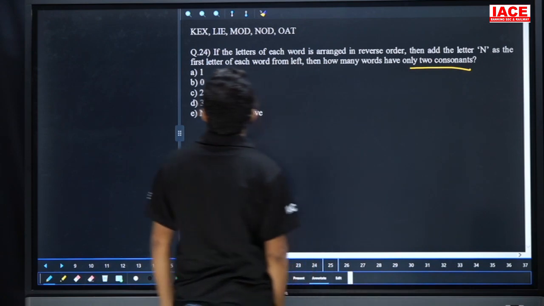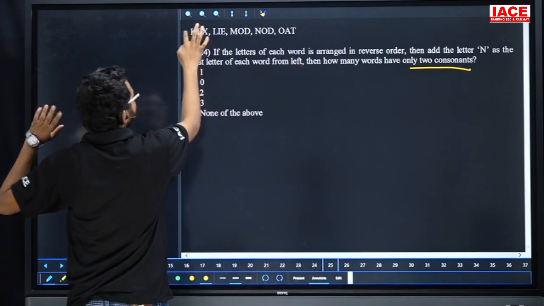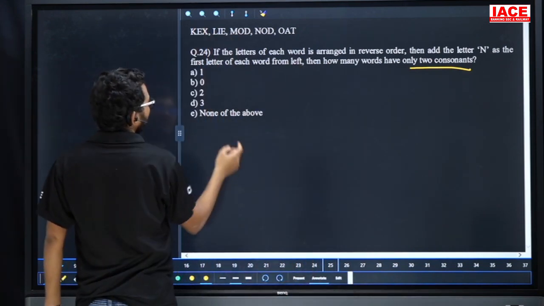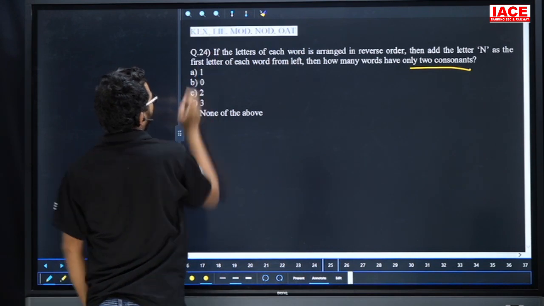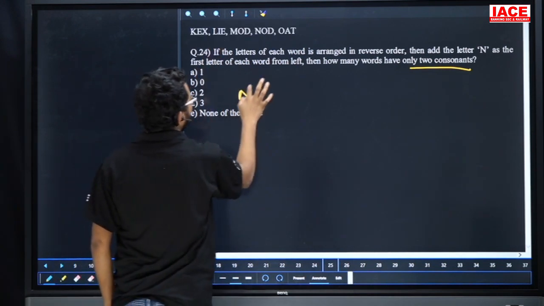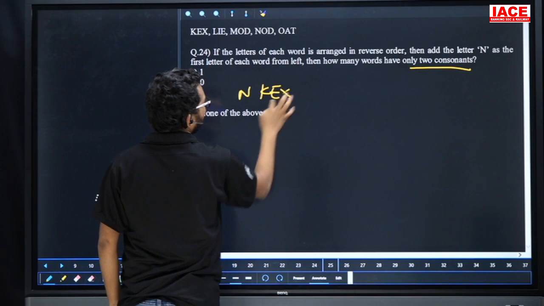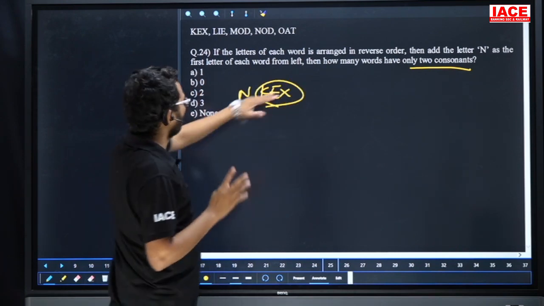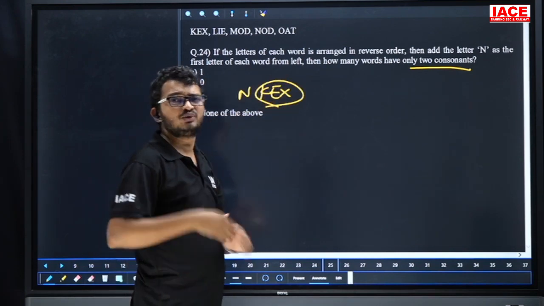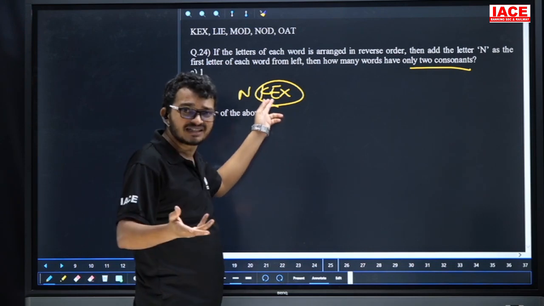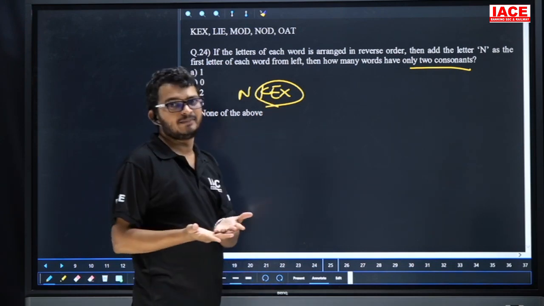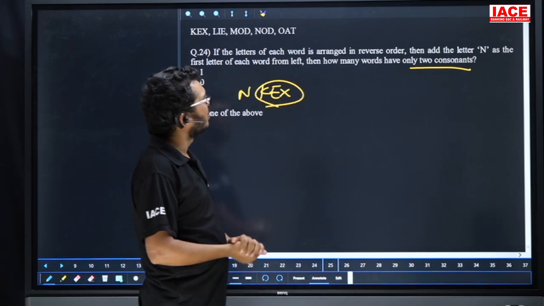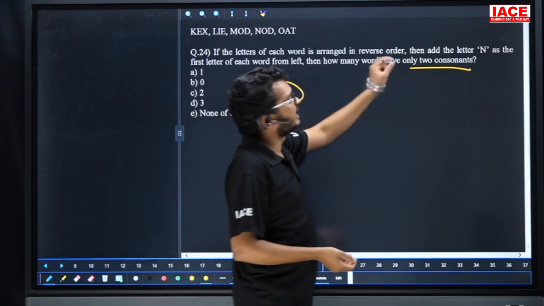That means we are going to add N at the starting. For here, KX, we are going to add N at the start. Friends, no need to do any reverse, and whether we reverse or not, the word before and after is the same. They are asking how many words have only two consonants.